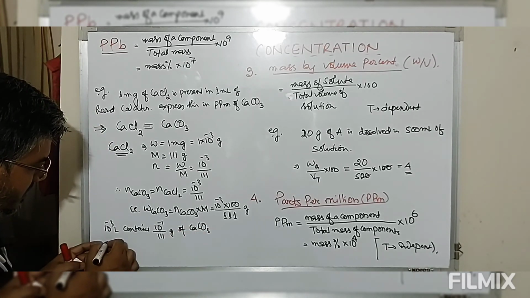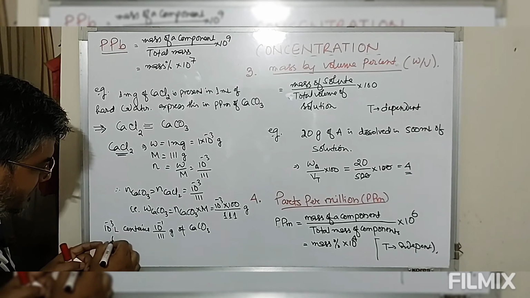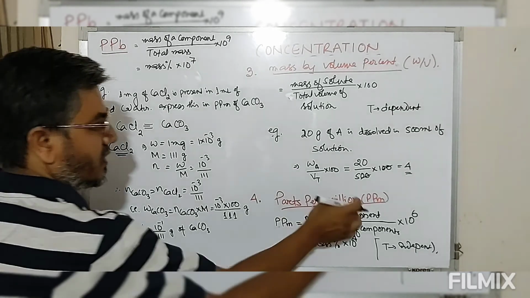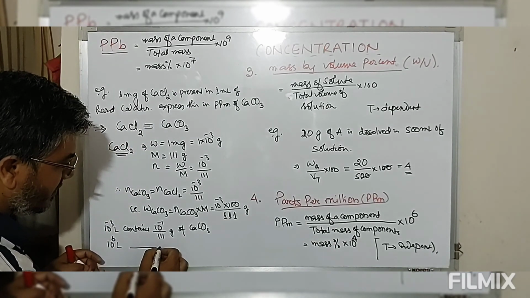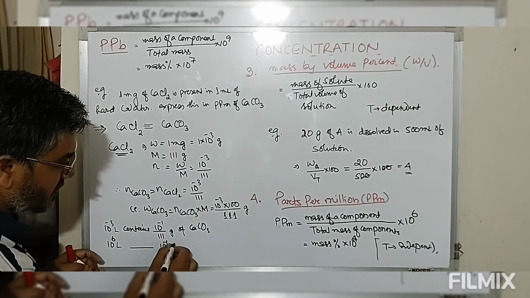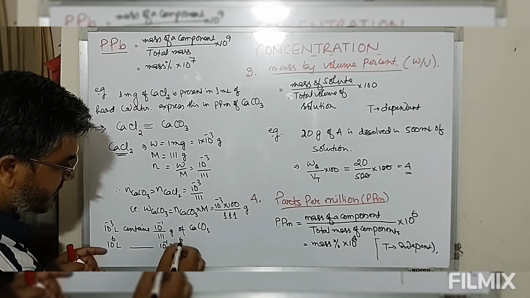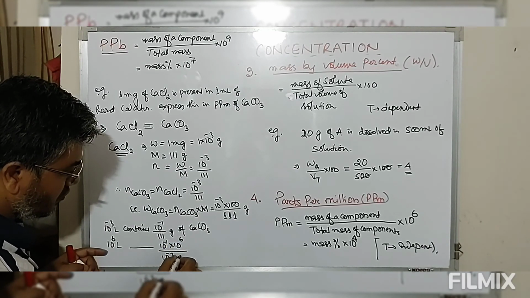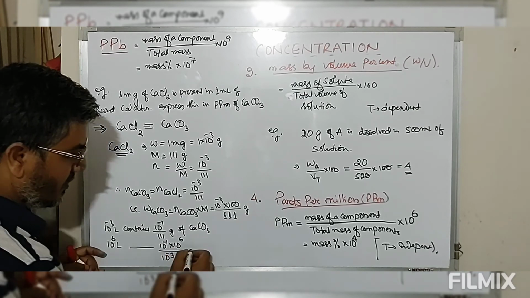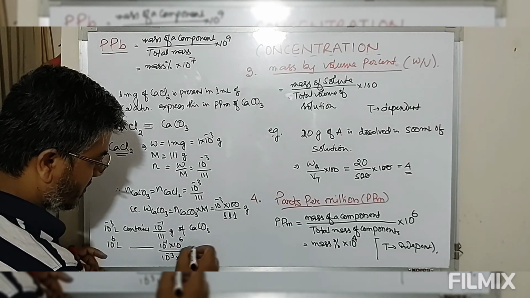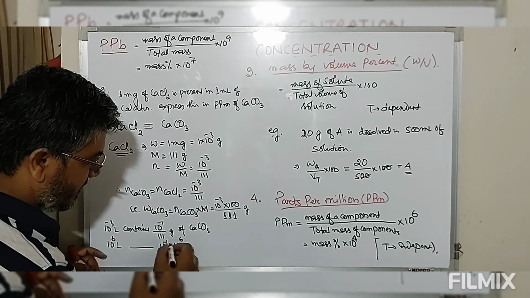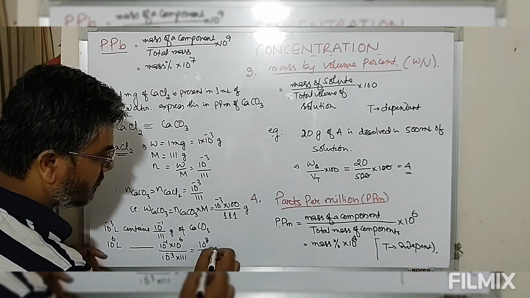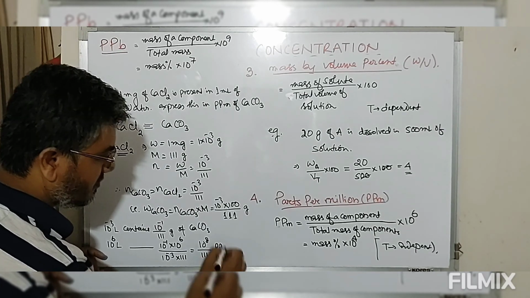So we have to define it in terms of 10 power 6 liter for ppm. So we will have 10 power minus 1 into 10 to the power 6 divided by 10 to the power minus 3 into 111. So this comes out to be minus 3 plus 3, 9, 9 minus 1, 8, 10 to the power 8 divided by 111. So this is parts per million.